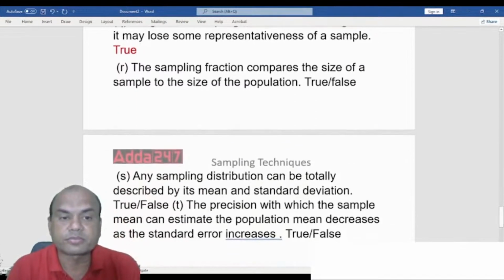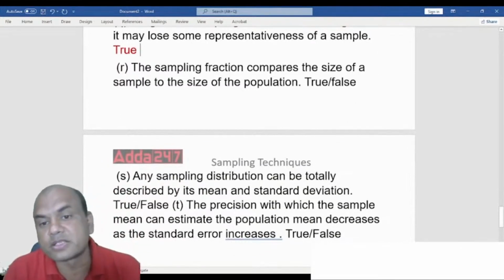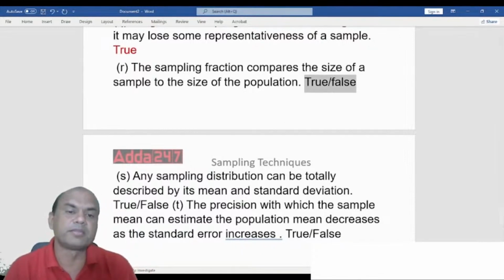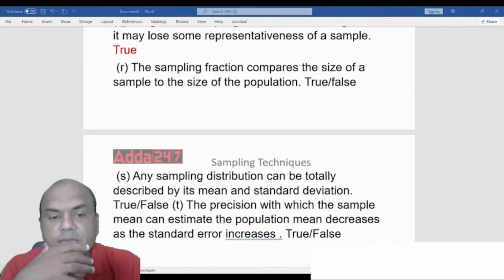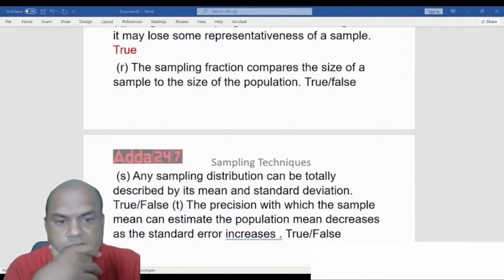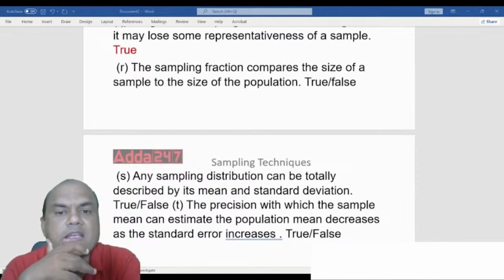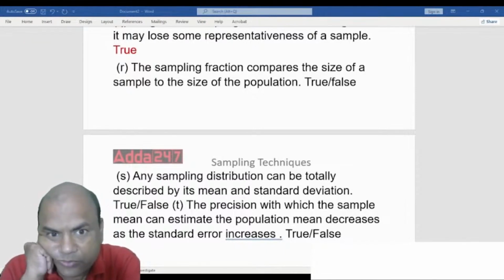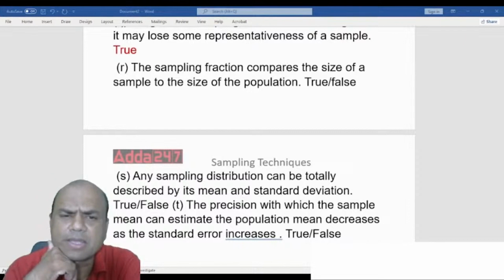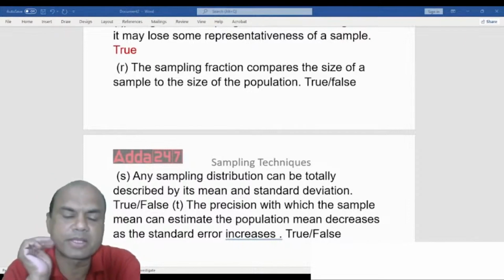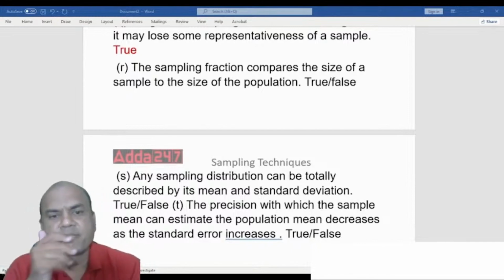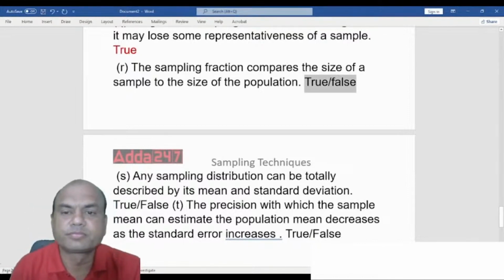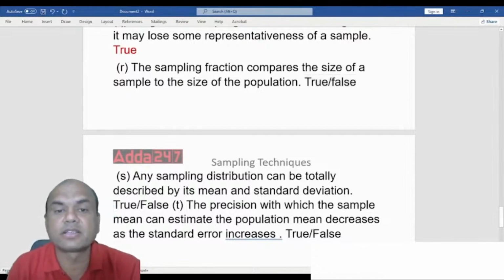Next one. The sampling fraction compares the size of the sample to the size of the population. Now this you must definitely tell me. Let me see. Yes, sampling fraction compares the size of the sample to the size of the population. It is true. That is the meaning of the sampling fraction.